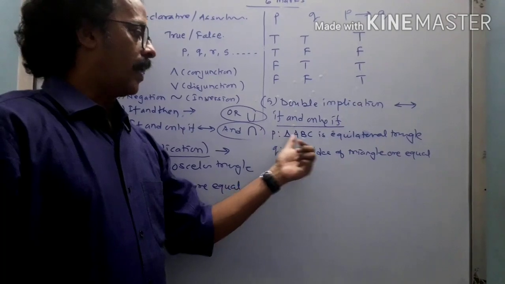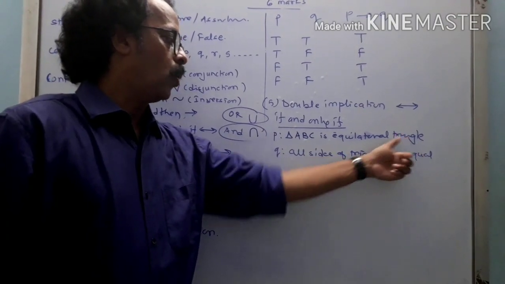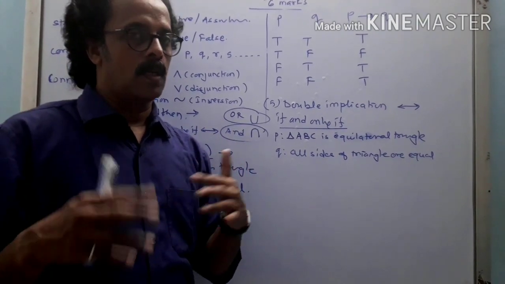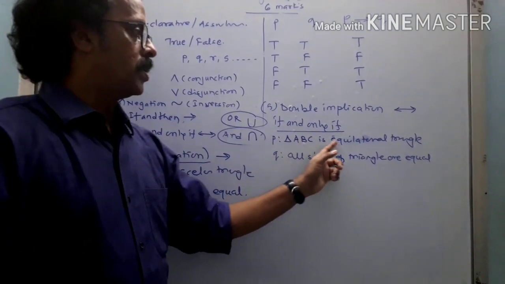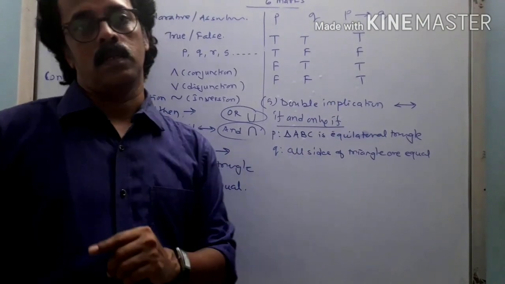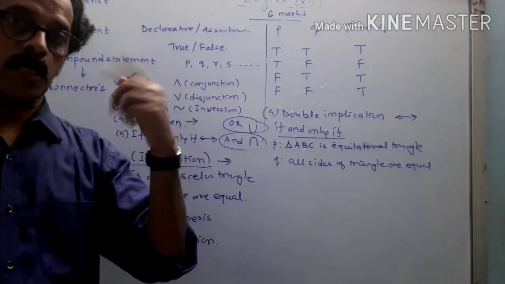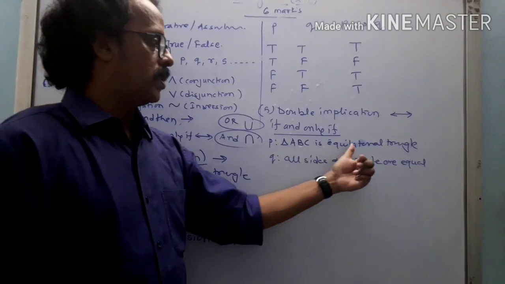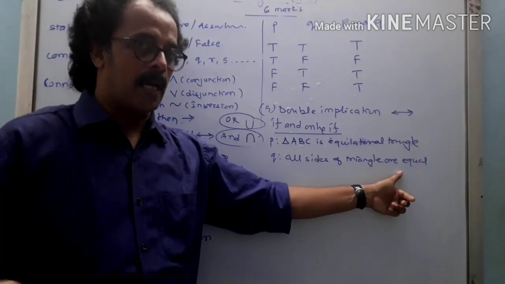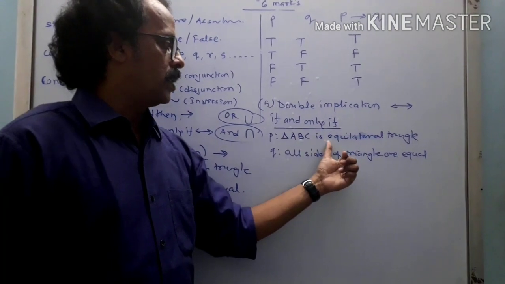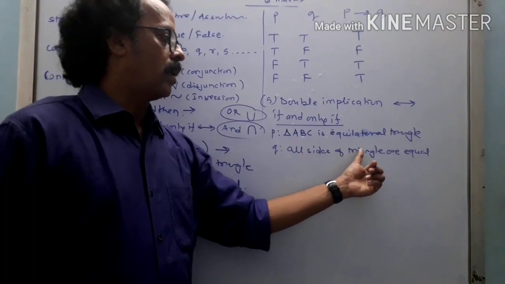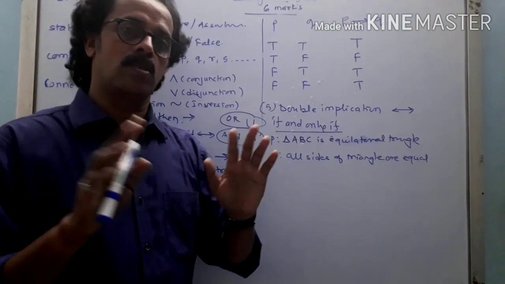Now, "triangle ABC is not an equilateral triangle only if all sides are equal" is not a proper statement. But if triangle ABC is not an equilateral triangle, then all sides of the triangle are not equal. That statement is true. So the first statement was true: triangle ABC is equilateral only if all the sides are equal. And my last statement was: if triangle ABC is not equilateral, then all sides are not equal. Again this condition is true, right?